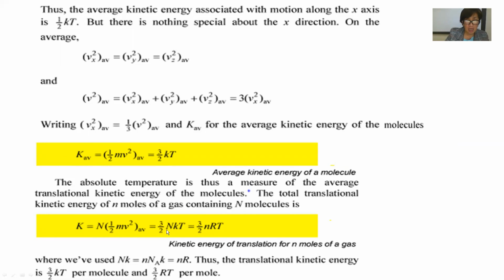Here N k equals n N_A k, where n is the number of moles, N_A is Avogadro's number, multiplied by the Boltzmann constant, and N_A k equals R, the universal gas constant.